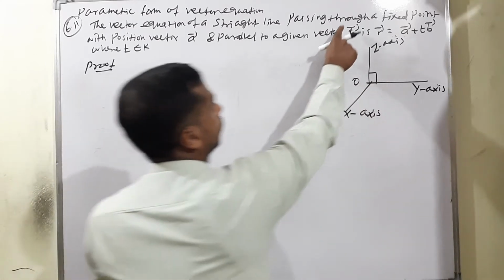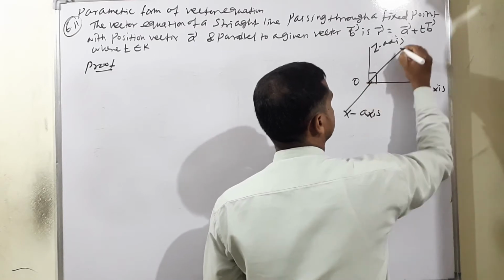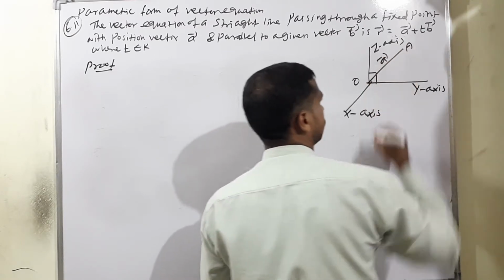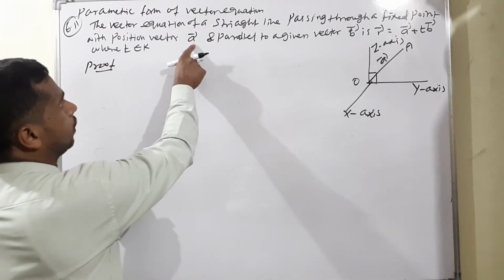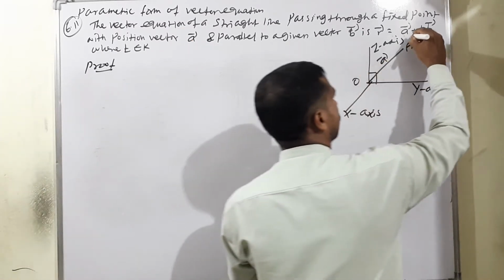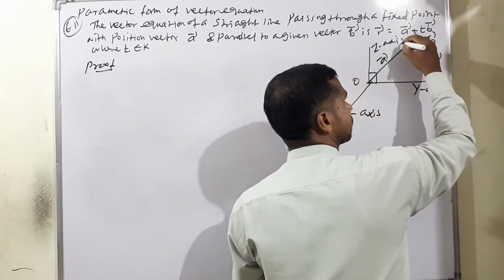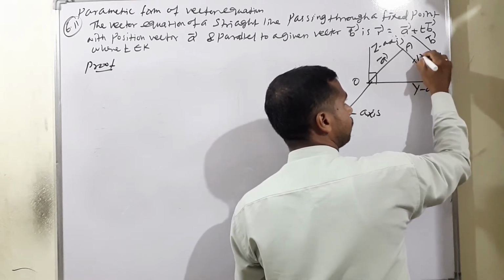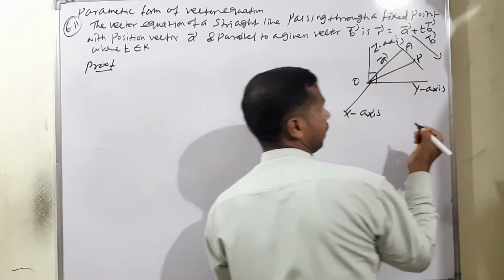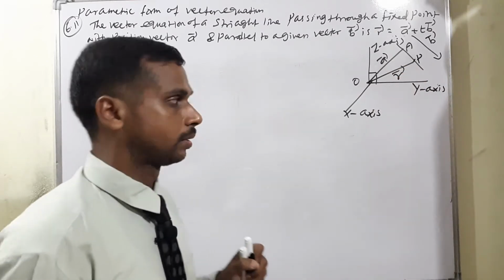First, passing through a fixed point. One fixed point is given, that is called A, so the line is passing through the point whose position is the A vector. Then another, parallel to a given vector, this is called the B vector. Now we have to consider another point, the name is P. We have to fix the point. Therefore OP is considered for the position, called the R vector.